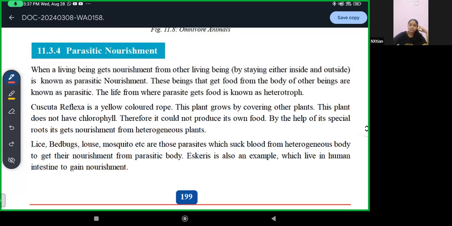Take examples of lice, bedbugs, fleas, mosquito, etc. How do they survive? Where do they get their nutrition from? From human beings. They suck our blood, and from that they get their nutrition. So that kind of nutrition, in which they get it from the body of another human, another living being, is known as parasitic nourishment.